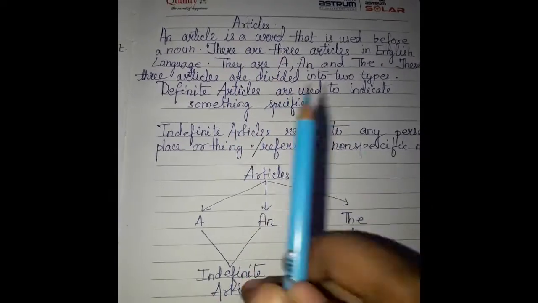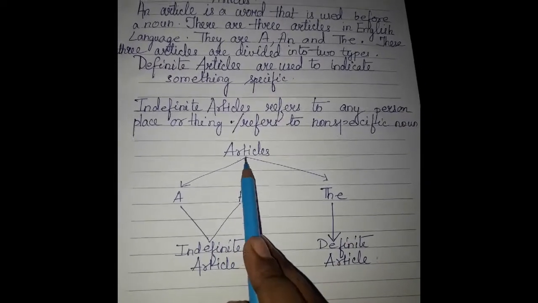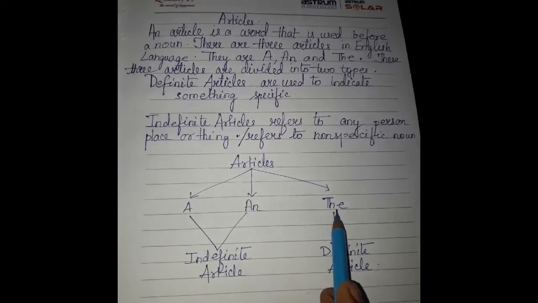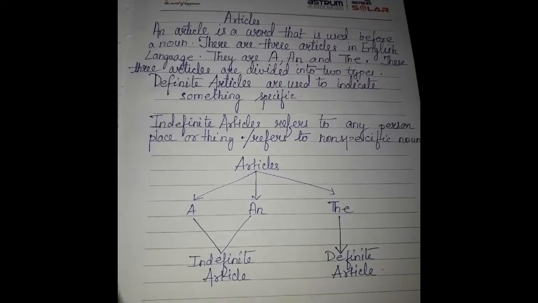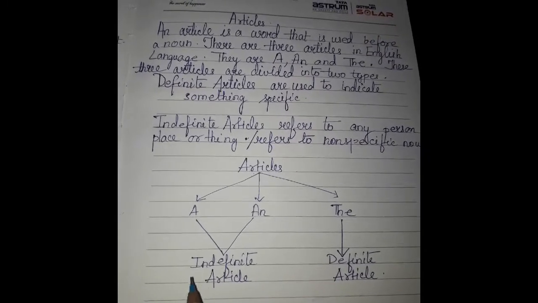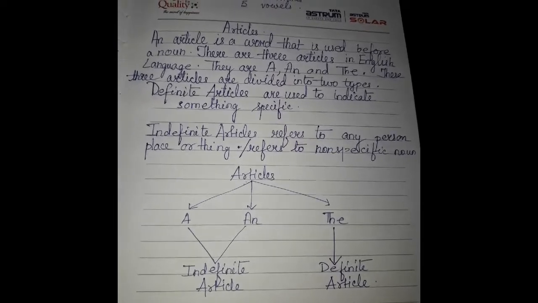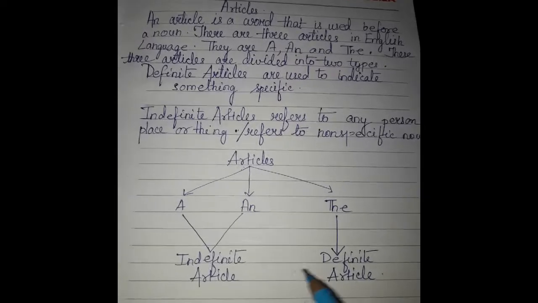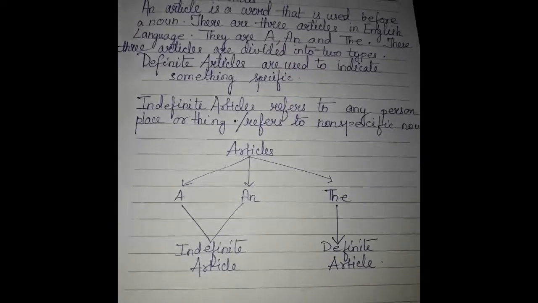Now, if this sounds complicated, then come and see this one. Articles. Article has been divided into three types: a, an, the. So, there are three articles in the English language. Now, a and an are indefinite articles. Indefinite means refers to any person or thing in general, or which is not specific, which is not clear.